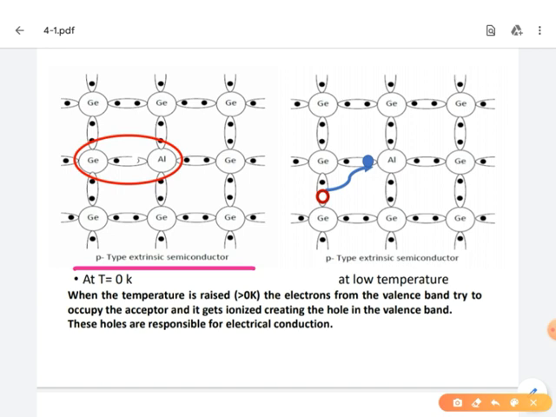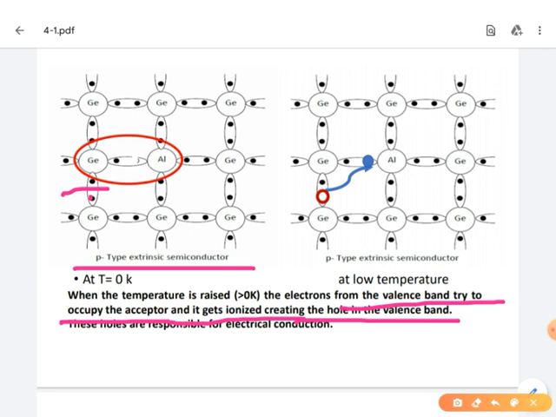When we increase the temperature, the electrons from the valency band try to occupy the acceptor, and it gets ionized, creating a hole in the valency band. That means by breaking the covalent bonding, both electrons and holes are created.